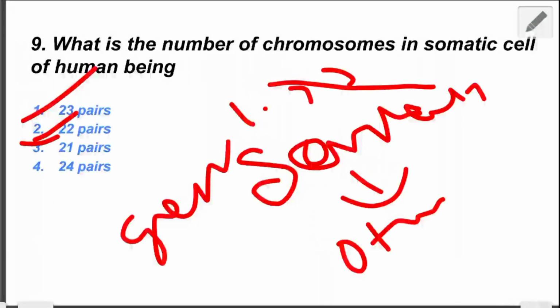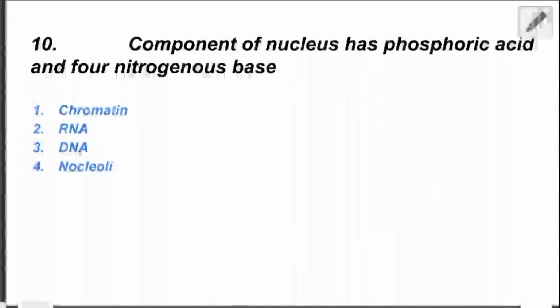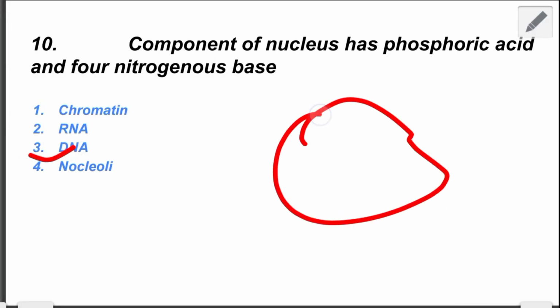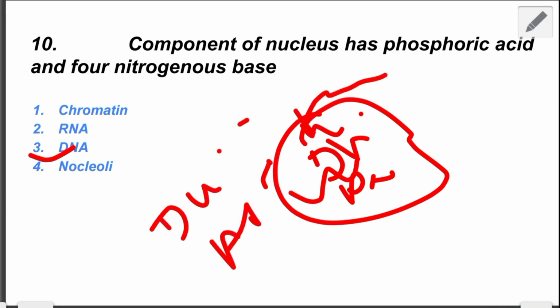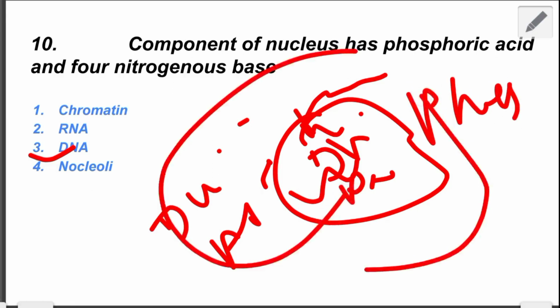The next question which is given: which component of the nucleus has phosphoric acid and four nitrogenous bases? So here the right answer of this question is DNA. The nucleus contains DNA, RNA, nucleoli and chromatin. DNA contains four nitrogenous bases, adenine, guanine, thymine and cytosine, and a phosphate group. So here the right answer of this question is DNA.